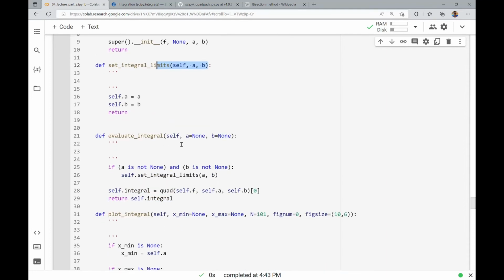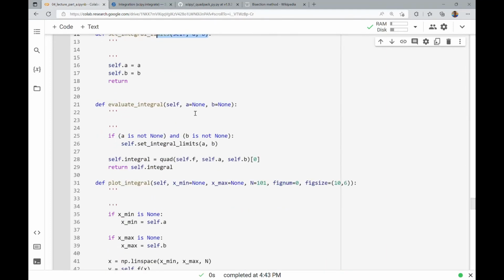I have an evaluate the integral method, and as long as A and B are both not None, what it does is it uses that quad function with those data attributes of F, A, and B, and it gives me that first output of that quad function, which is the approximation of the integral. It creates a new data attribute called self.integral, and this just returns the value. Maybe you want it for some other purpose. This isn't printed to screen unless it's the last thing in your code. So maybe you want to add a print statement here.